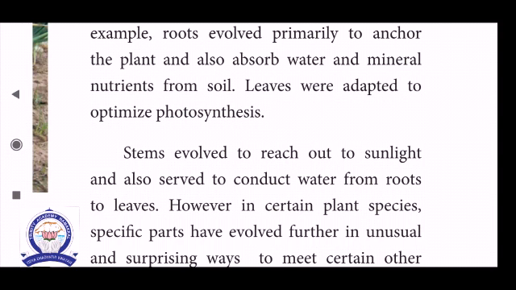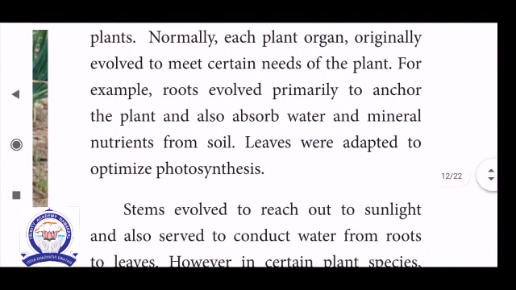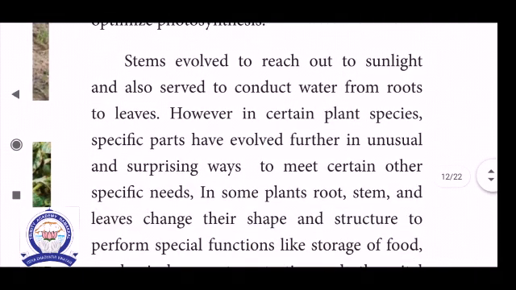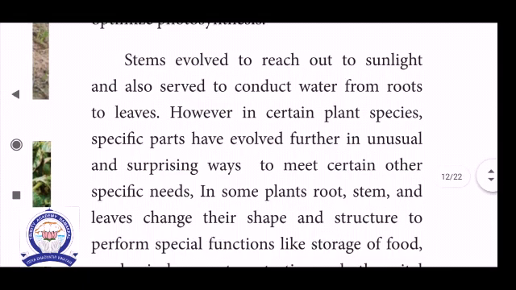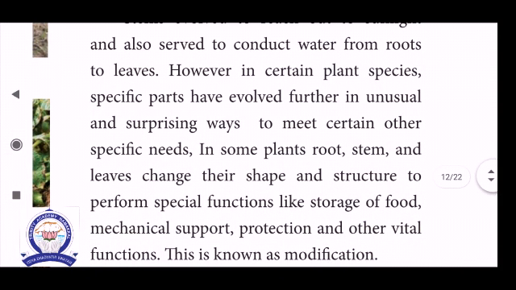Then stems evolved to reach out to sunlight and also conduct water from roots to the leaves. Example, ginger and turmeric are underground stem tubers.